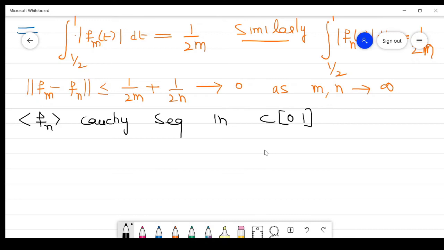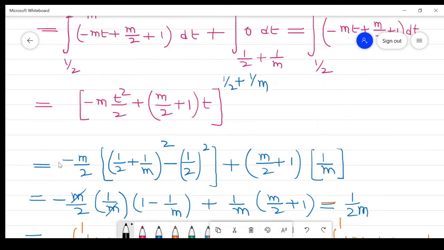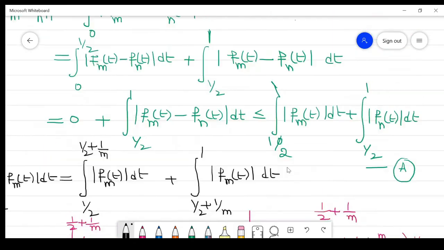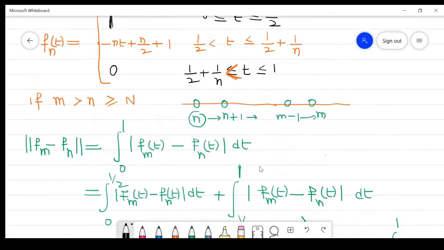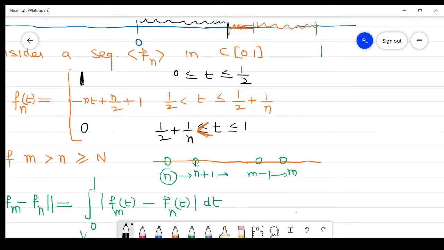So when n approaches infinity, this is our sequence. Right? When n approaches infinity, this term will be removed. 1/n approaches 0. So this is the point 1/2.